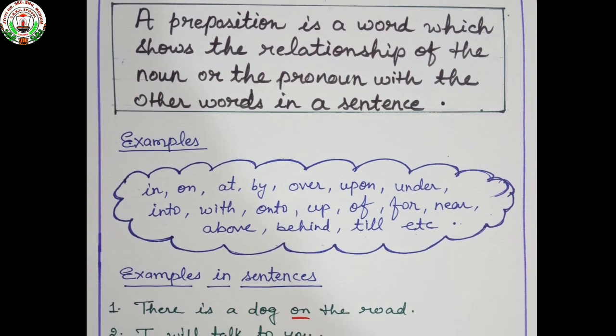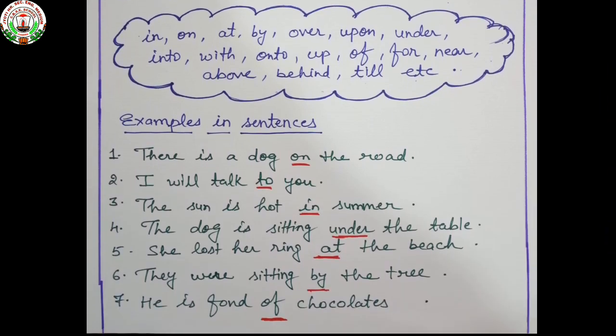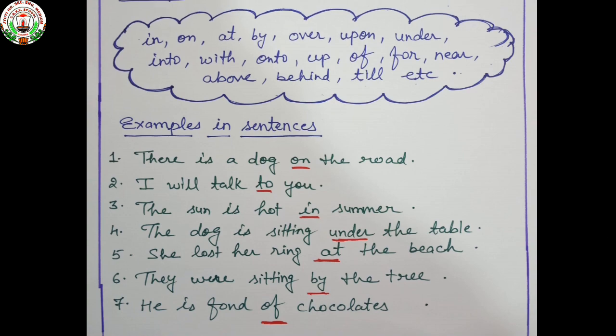So see the examples: in, on, at, by, over, upon, under, into, with, onto, up, off, for, near, above, behind, till, etc. So these are all prepositions. See the examples in sentences. There is a dog on the road. I will talk to you.